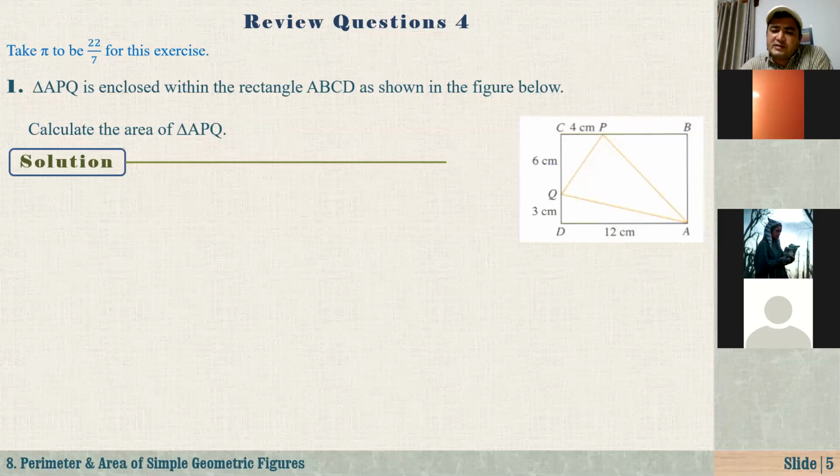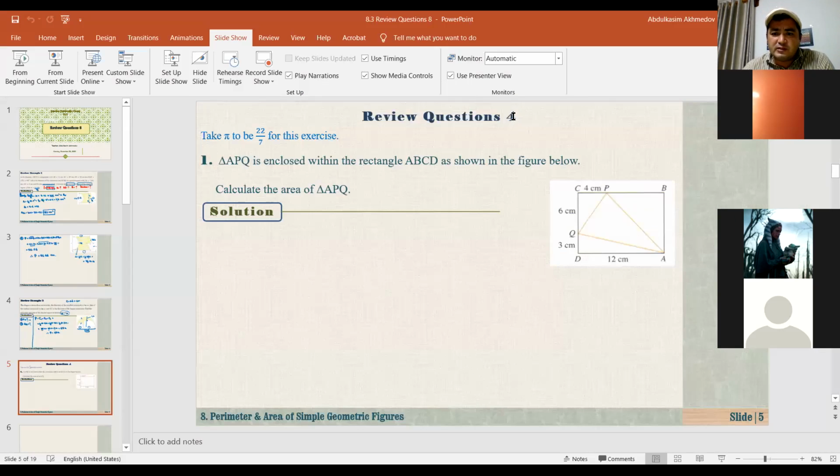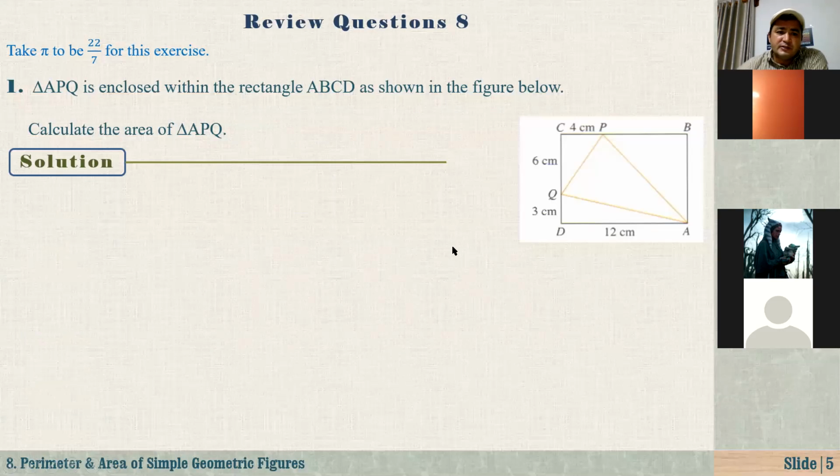Let me just do a few questions. After that, I will ask you a question and give you some time. You will try, okay? If possible, keep a piece of paper on your desk with a pen or calculator. Anyway, review questions. Actually, this is not review questions 4. This is review questions 8, because we are in chapter 8 now. As you know, each chapter has some sub chapters. At the end of each chapter, we have review questions, and these are mixed questions.